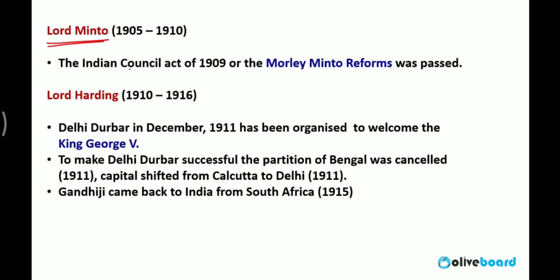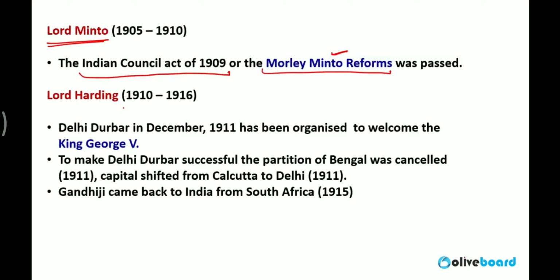Lord Minto, Indian Council Act 1909, Marley-Minto reform was passed. Marley-Minto reform was related to the election on the basis of religion. It was announced that a particular seat will have a particular candidate from a particular religion on the basis of majority. So Indians were against Marley-Minto reform. But it was implemented that time.